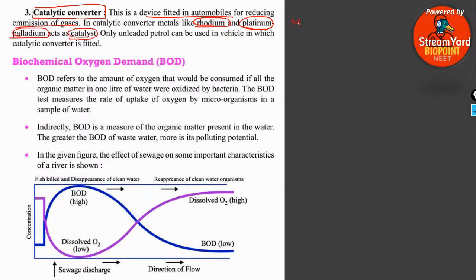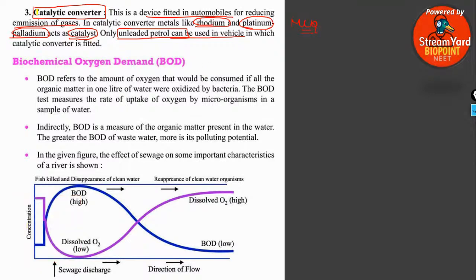And the most important thing, catalytic converters can only be used in vehicles using unleaded petrol. It is a very important point which you have to remember.